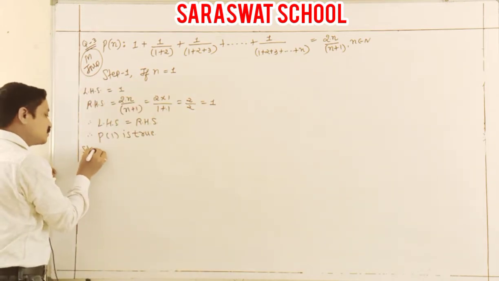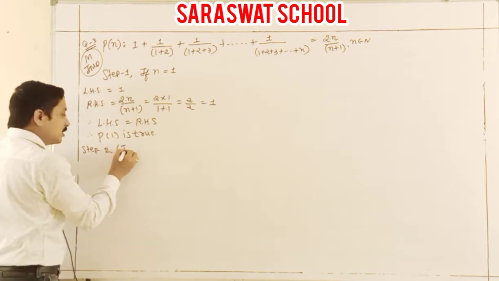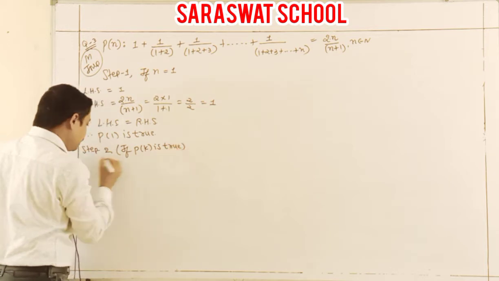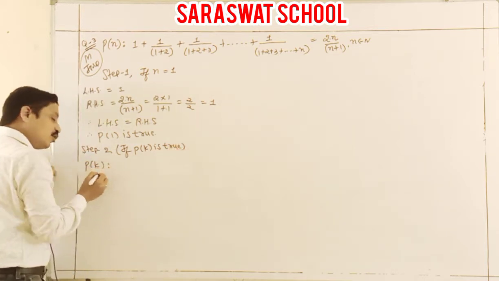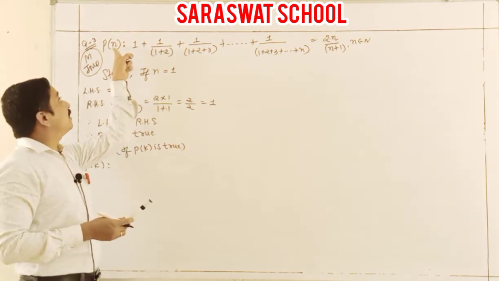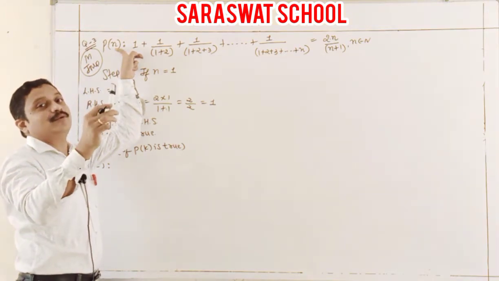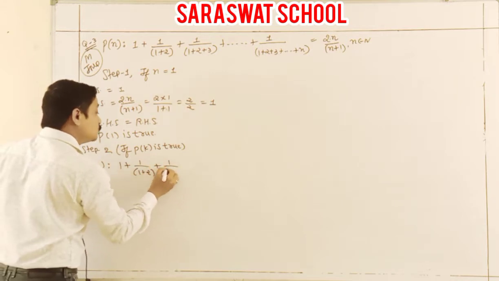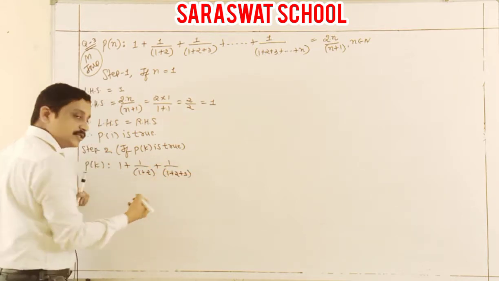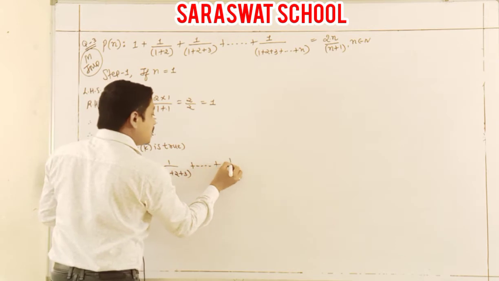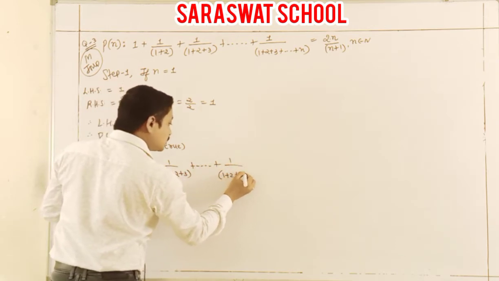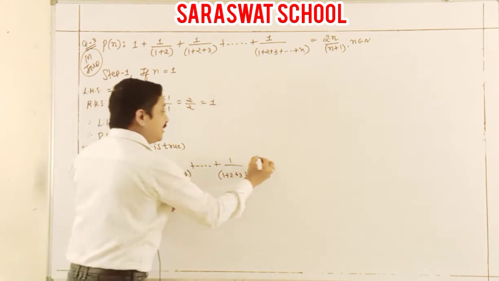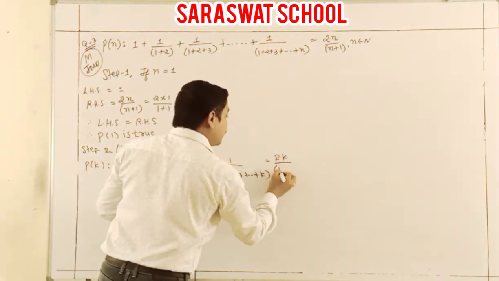Now, continue. I move ahead. Our step 2. What is step 2? If Pk is true. It means, students, I again repeat for you, this Pk applies here for n. I just write down k. So 1 plus 2 plus 3, same, up to k. Only I am changing to k, and it is equal to k into k plus 1 by 2.